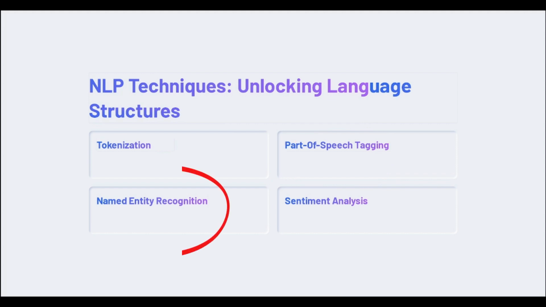Named entity recognition is a technique in natural language processing that identifies and classifies named entities in text such as people, organizations, locations, and dates. Named entity recognition is a crucial tool for many NLP applications such as information retrieval, text classification, and question answering. By identifying and classifying named entities, computers can better understand the meaning of a text or extract relevant information from it.